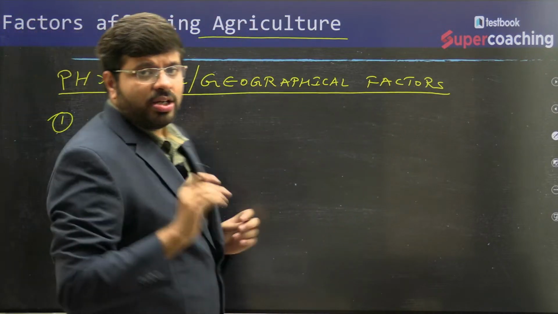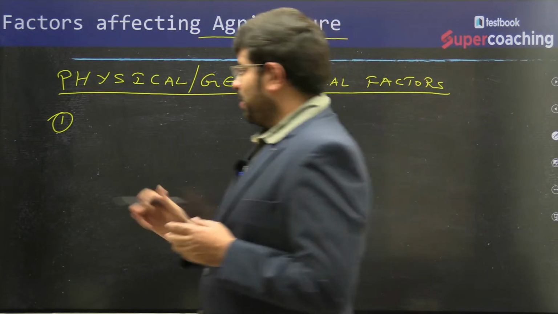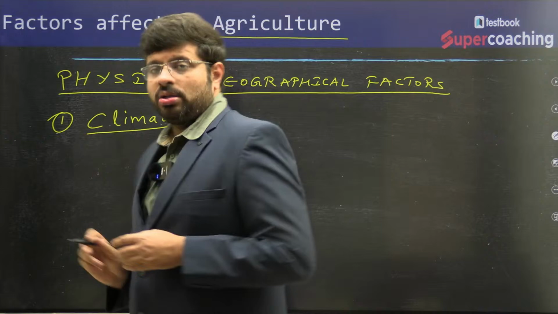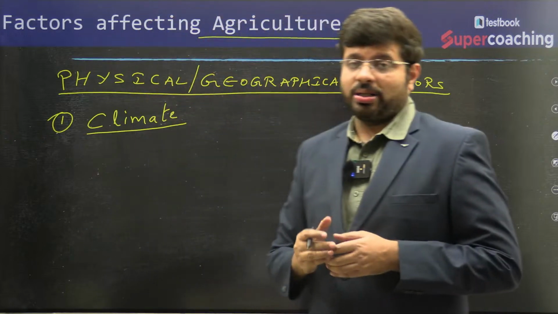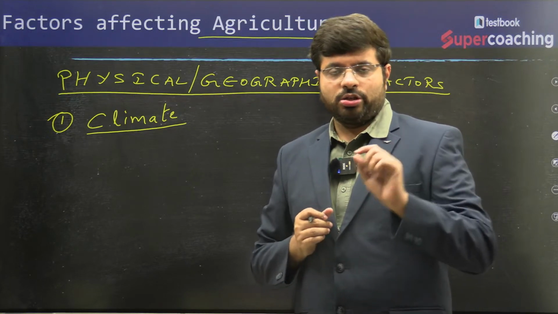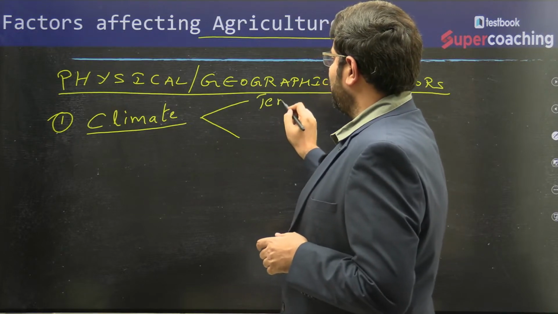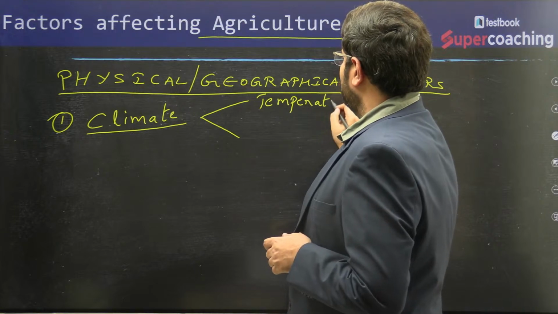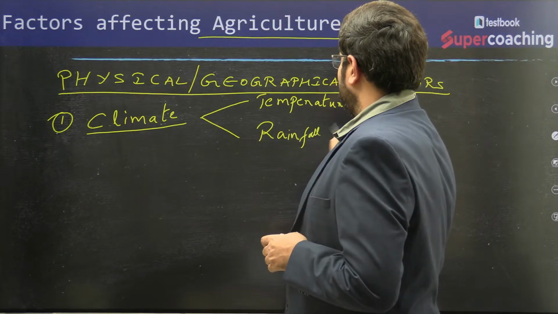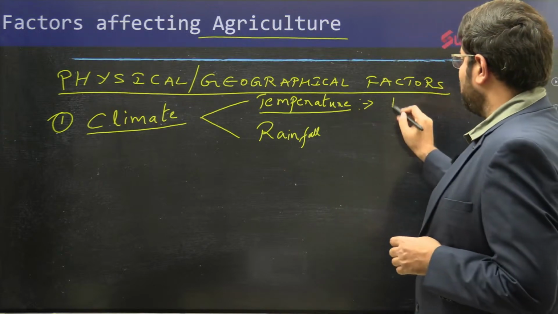One of the important geographical factors affecting every crop in our country is the climate. In fact, the cropping patterns of our country are determined by the type of climate. What are the major elements of climate which we observe in understanding agriculture? There are two elements. One is temperature. The other one is rainfall. For example, because of temperature itself, rice is grown in South India.